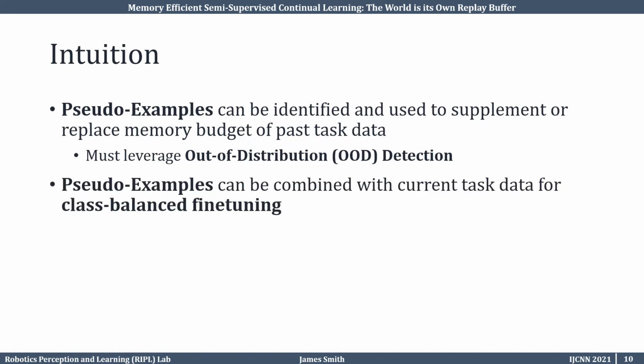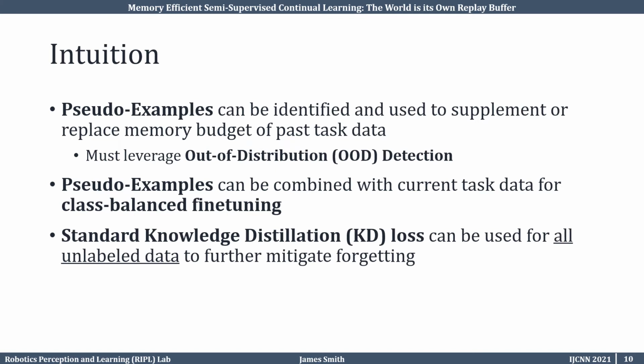Since we are using pseudo-examples, we can combine this with the labeled examples for class balance fine-tuning. This is typically done with samples from the current task data and past task examples. This is a crucial step in continual learning that's used to reduce task bias.